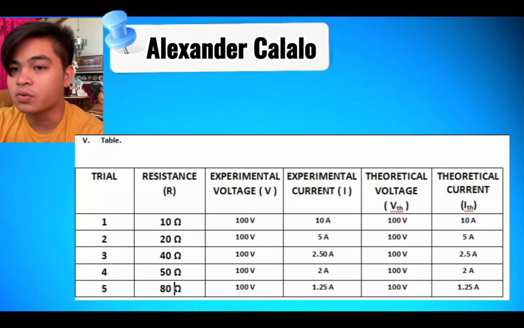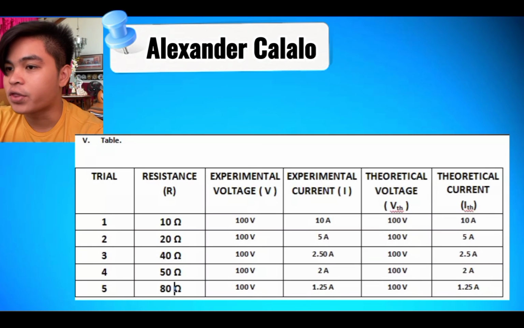For trial number 2, the resistance is 20 ohms. The experimental voltage is 100 volts. The experimental current is 5 ampere. The theoretical voltage is 100 volts. The theoretical current is 5 ampere.